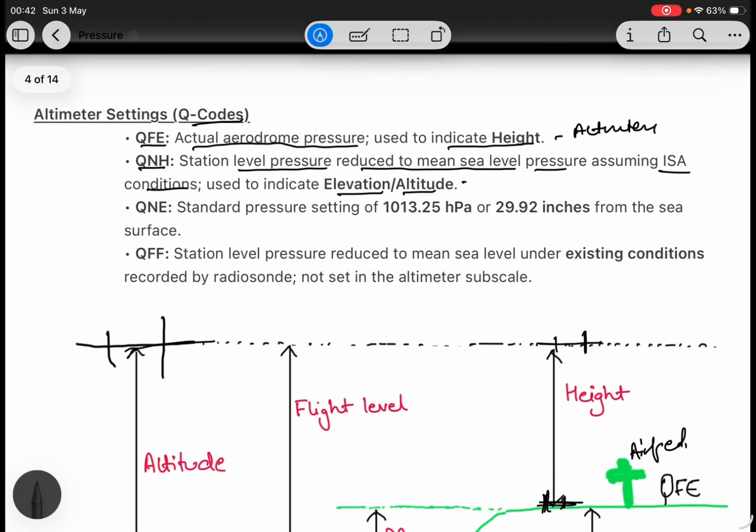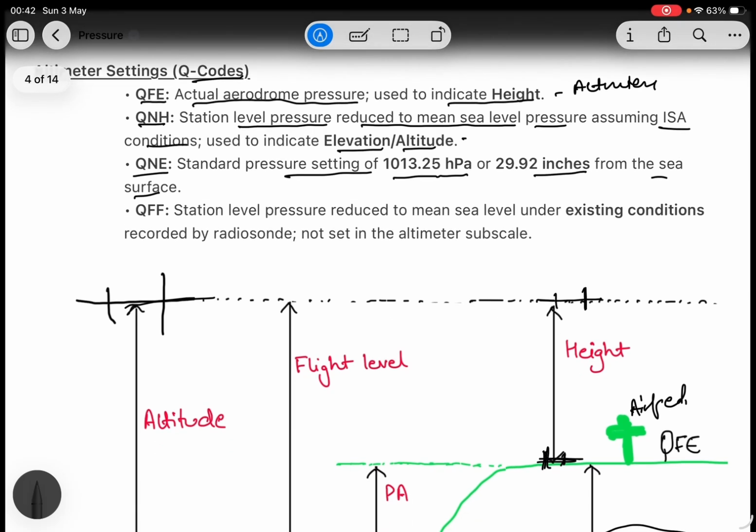Now let's come to QNE, standard pressure setting 1013.25 hectopascal or 29.92 inches of mercury from the sea surface. This is used when flying above the transition altitude.